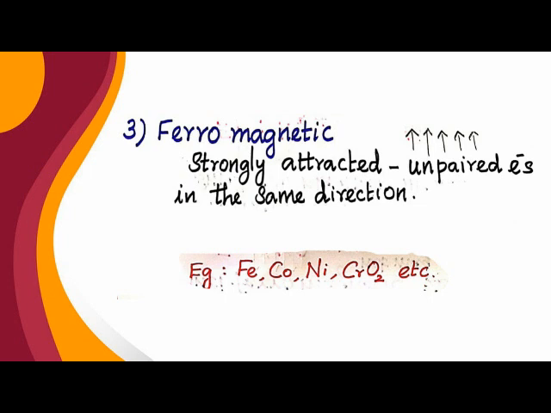Examples: iron, cobalt, nickel, chromium oxide. These are examples of ferromagnetic solids.